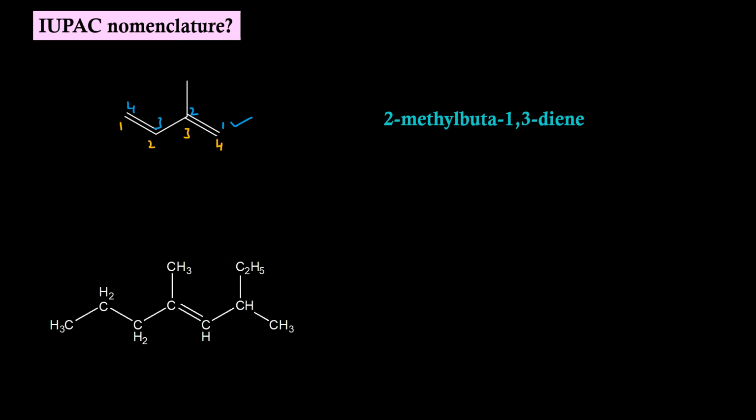So 1, 2, 3, 4, 5, 6, 7, 8. We are having a methyl group at positions 3 and 5. So the secondary prefix will be 3,5-dimethyl, oct-4-ene.